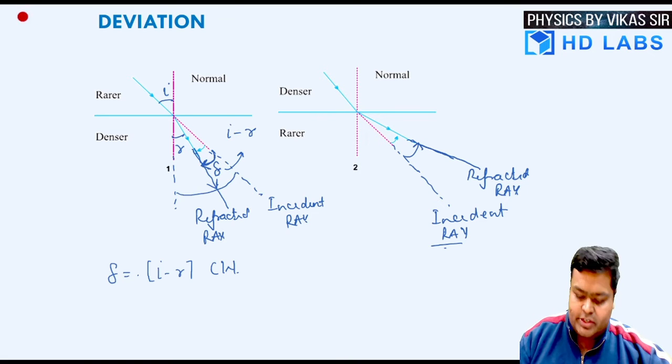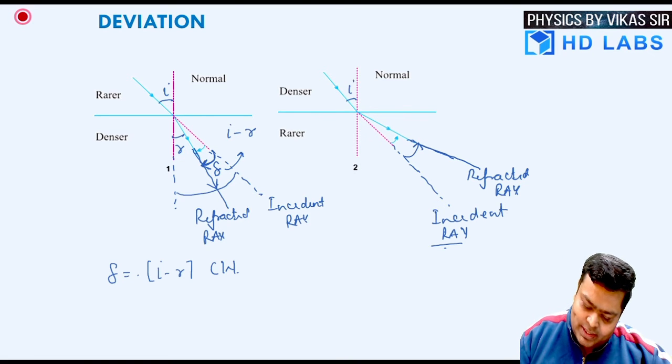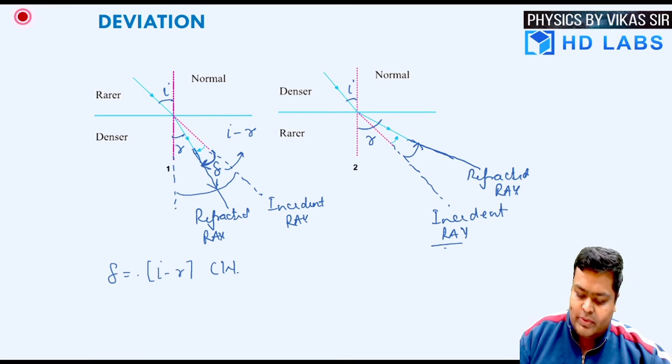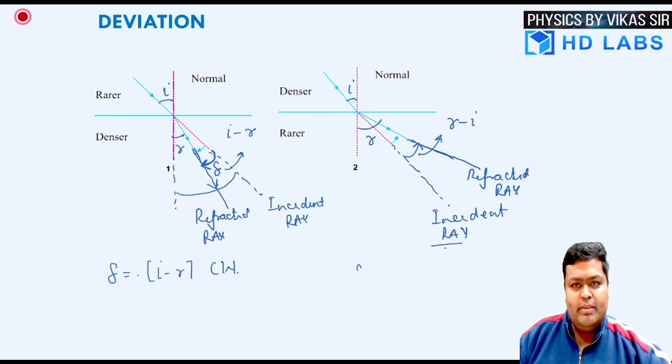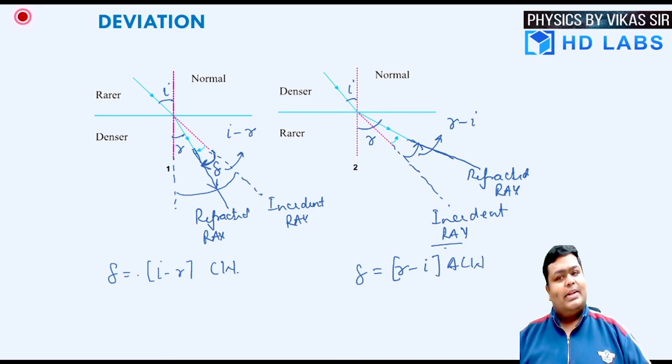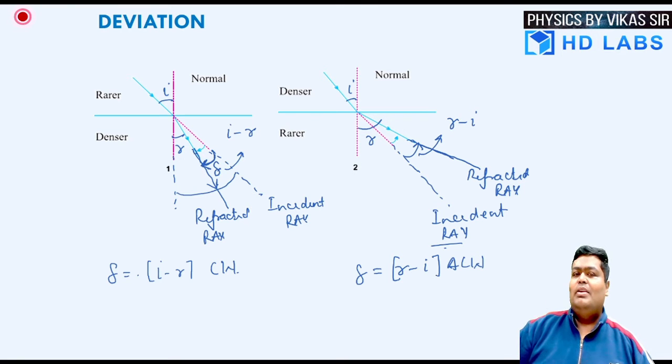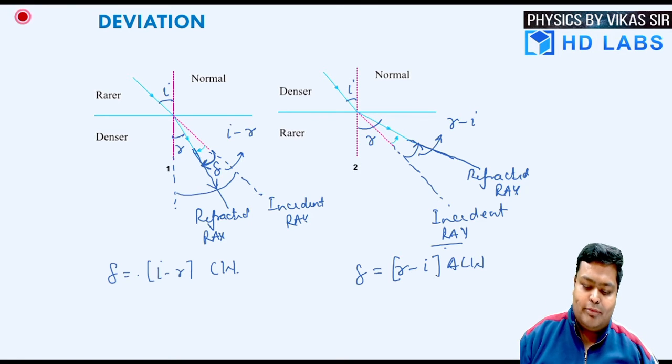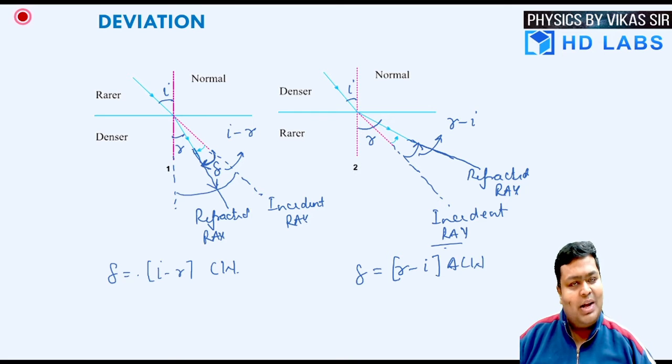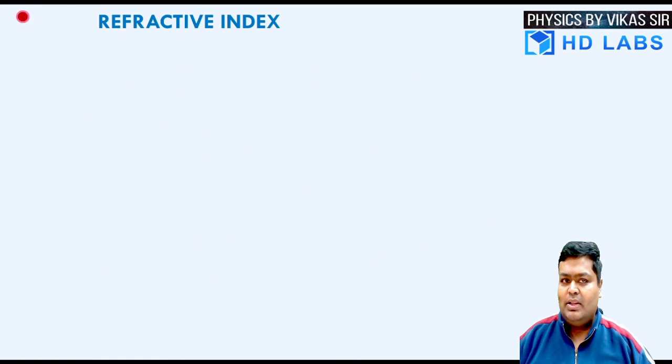What's the value for the deviation? Since this is angle I and this complete is angle R, we can say that this angle becomes equal to angle R minus angle I. So the amount of the deviation produced becomes angle R minus angle I, but you can see that the deviation this time is in the opposite direction, that is, anti-clockwise. So you can rotate the ray of light through clockwise or through anti-clockwise, and so we are basically controlling the path of the light.